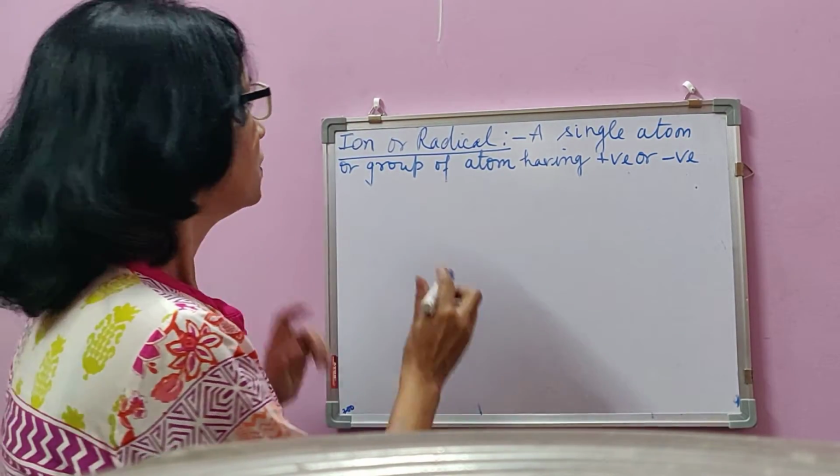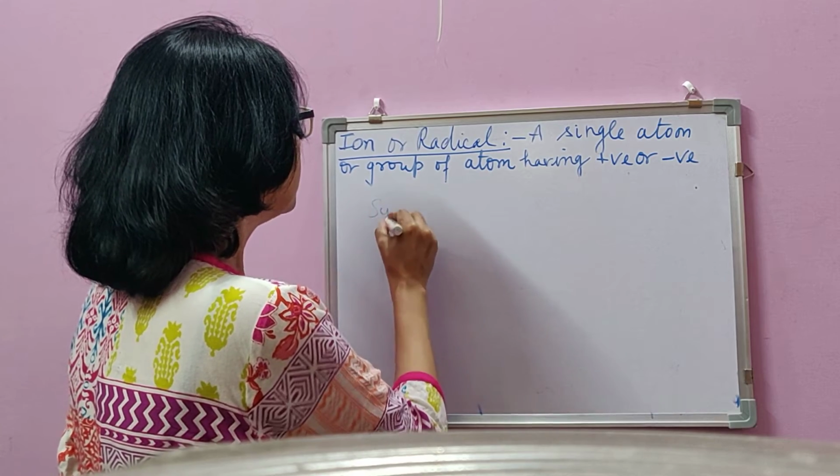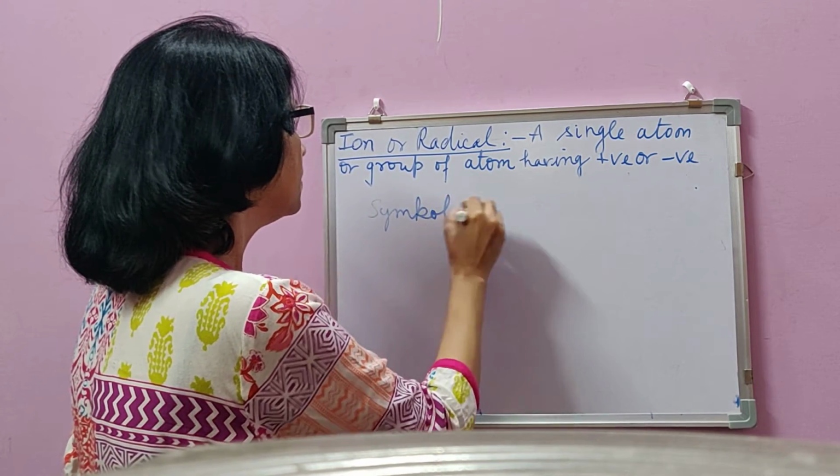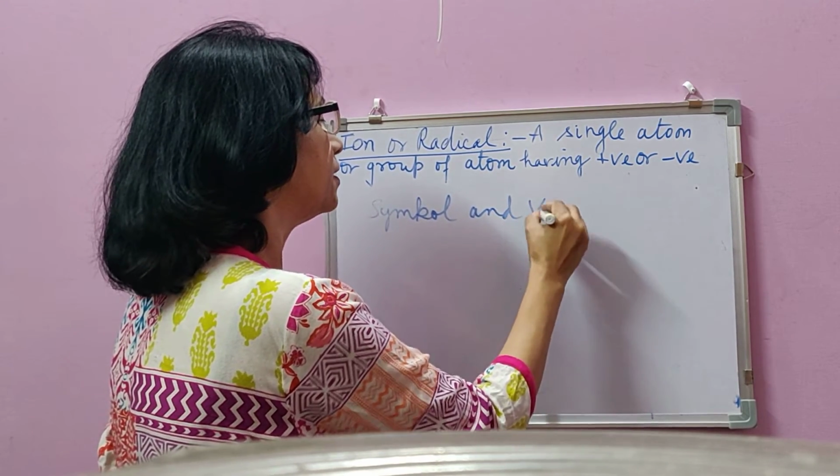Children, one more thing. We ask you symbol and valency of radicals.